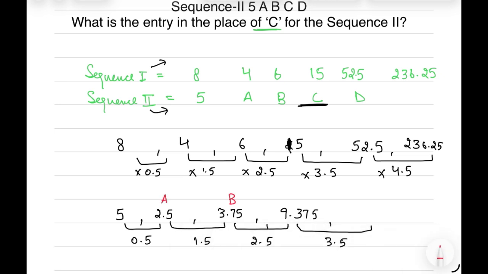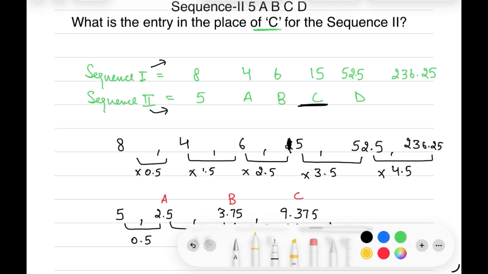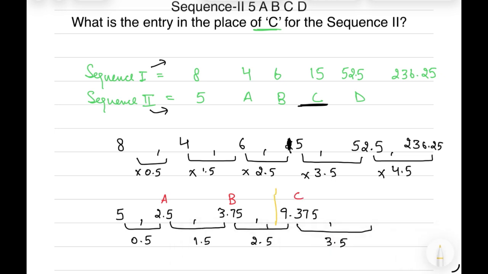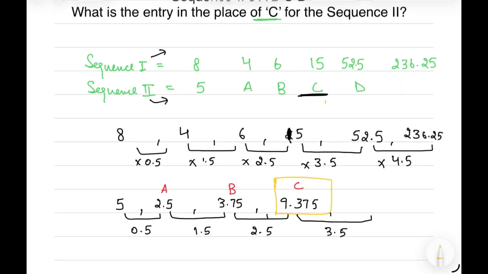The sequence 2 we have been given is 5, A, B, C. So the fourth entry will be in place of C. The value of C for the second sequence is 9.375. So the answer for this question is 9.375.